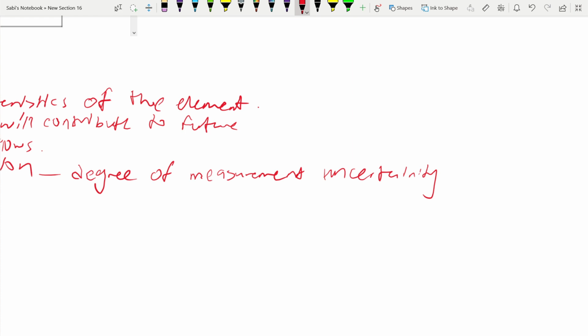So here, what are you going to talk about degree of measurement uncertainty? What does the conceptual framework say about it? Sometimes if a thing is very difficult to measure, if it is so uncertain, it outweighs all the other factors. You only go by this. If measuring the fair value is very uncertain, very difficult, you don't choose the fair value. Even if it is more relevant or easier to compare, sometimes this one single factor, measurement uncertainty, outweighs the other factors, and if it's very high, then the cost would be more suitable, right?